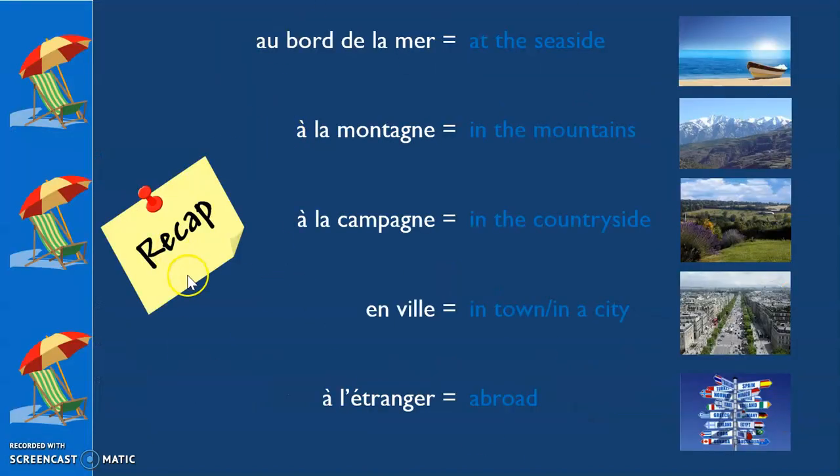Have you seen these words before? I'm sure, because we learned these words around two weeks back. Let's do a bit of recap on these words. Au bord de la mer, which means at the seaside. À la montagne, in the mountains. À la campagne, in the countryside. En ville, in town or in a city. À l'étranger, which means abroad. This word, I have just introduced today. All the other words we learned earlier.